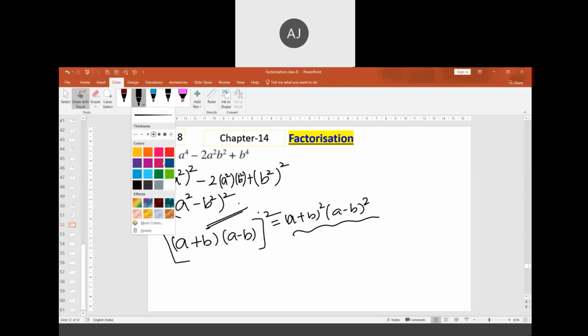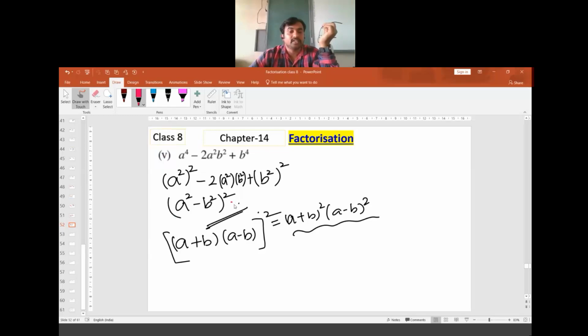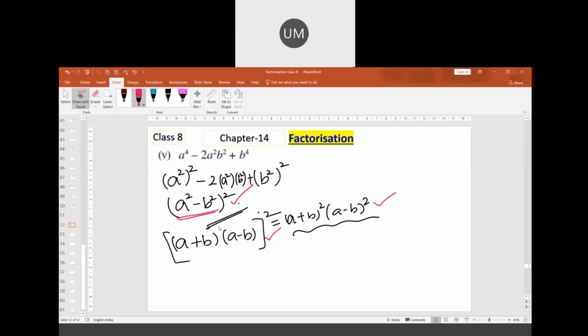In the examination, we are going to see step by step. If you have stopped at this, you will get marks. If you continue this step, you will get marks. If you continue further, you will get marks. So not to worry about that. We require at least one out of these three forms.